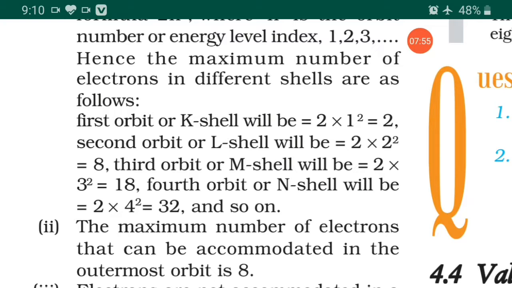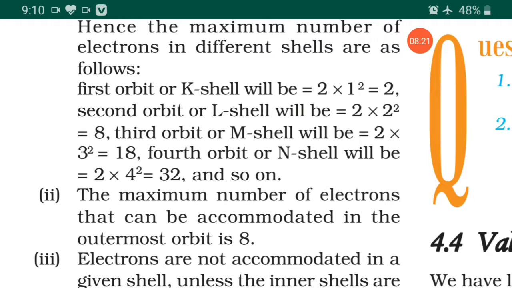Third orbit or M cell will be 2 into 3 square. 3 square is 9, 9 twos are 18. So 18 electrons will be accommodated in the third orbit, the M cell. For the fourth orbit or N cell it will be 2 into 4 square, meaning 32, and so on. Fifth orbit 2 into 5 square, sixth orbit 2 into 6 square, seventh orbit 2 into 7 square, like that. So it will continue.